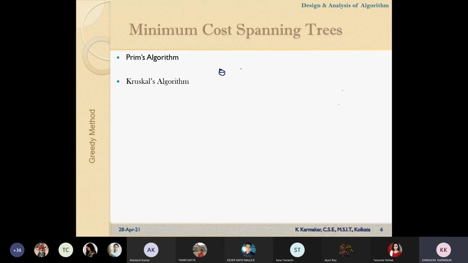So let us consider some vertices. This one is a vertex. I will take a little bit larger graph.